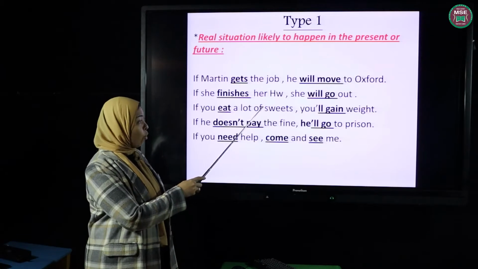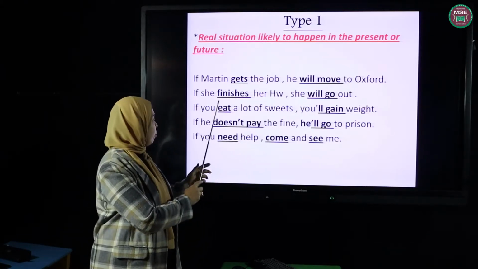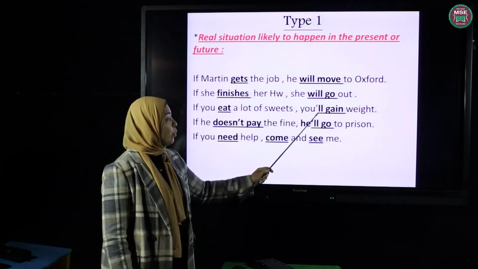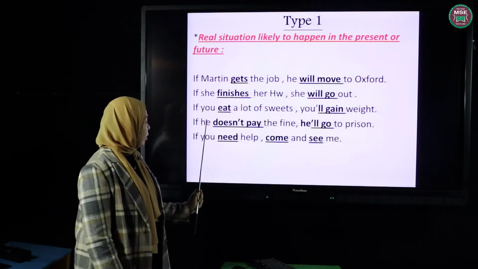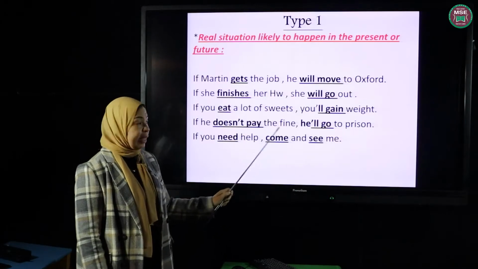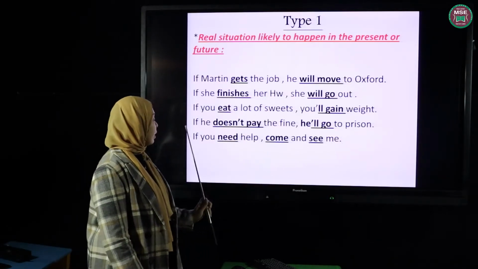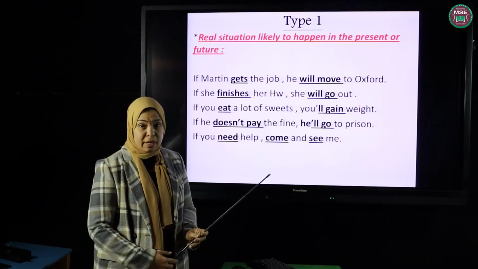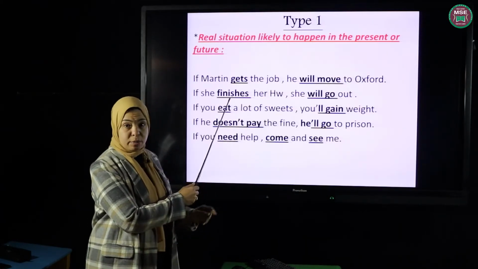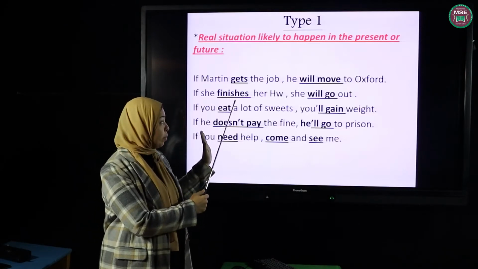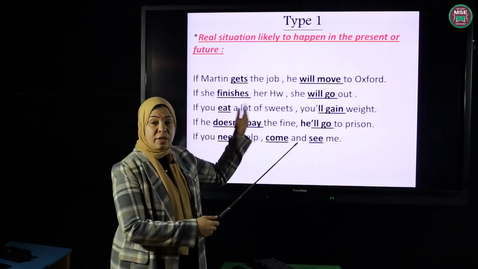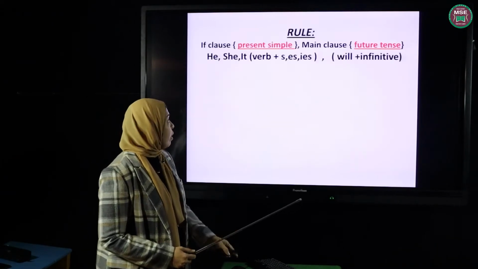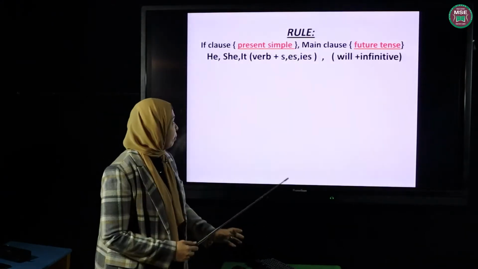If she finishes her homework, she will go out. Number 3, if you eat a lot of sweets, what will happen? You will gain weight. If he doesn't pay the fine, he will go to prison. If you need help, come and see me. This is the affirmative form. So the first type usually comes in the if clause in the present simple form, and the main clause is the result, in which we use the future form. Here we have the form and some examples.